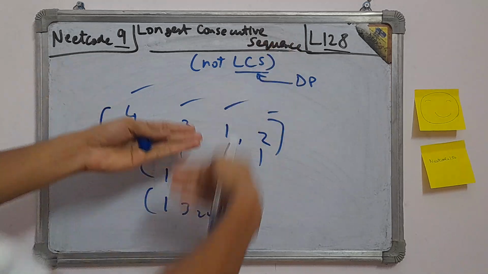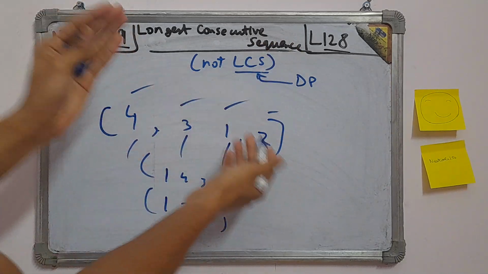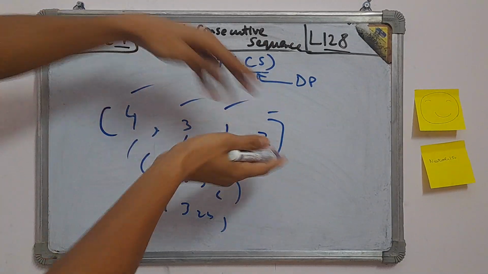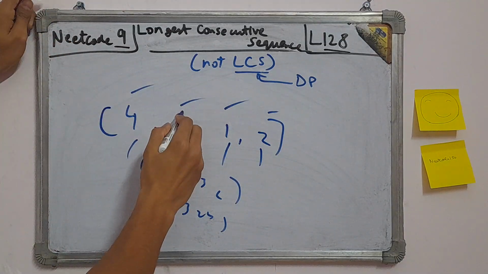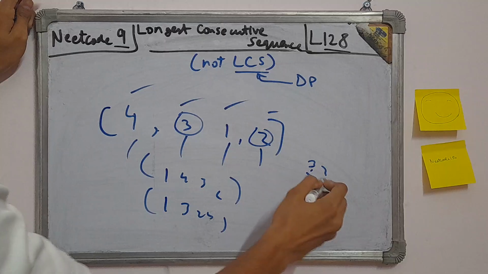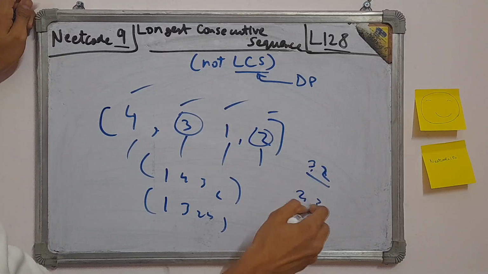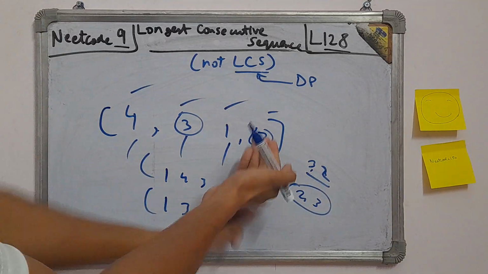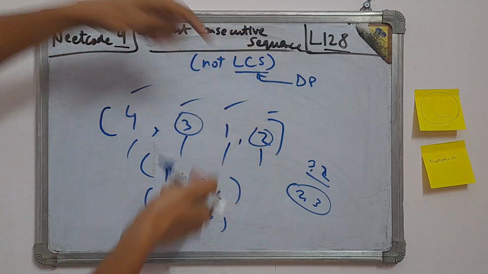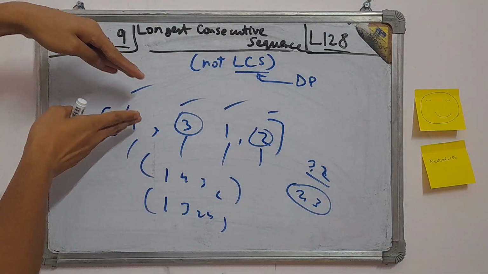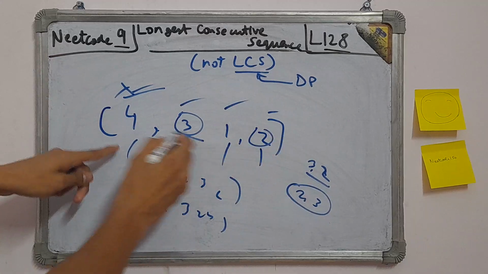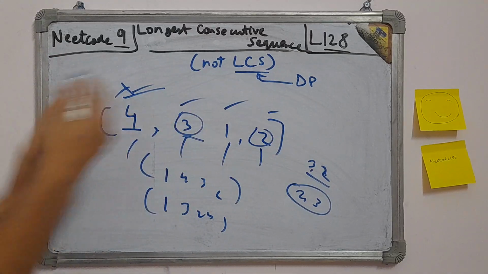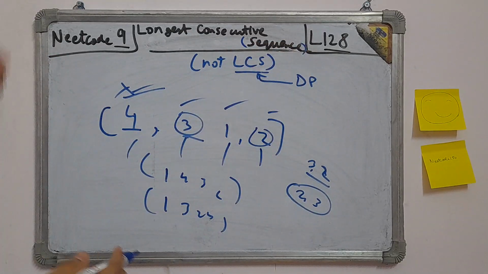If it was longest common subsequence, subsequence means you can take any elements, but in the same order as the array. You can choose to take or not take some element. Let's say I took 3 and 2. So 3, 2 is a subsequence. But 2, 3 is not a subsequence because the order of the array is not maintained. 3 should come after 4 only, 3 cannot come before 4. But this question says sequence. That means we can take the elements in any order, and that's a sequence.